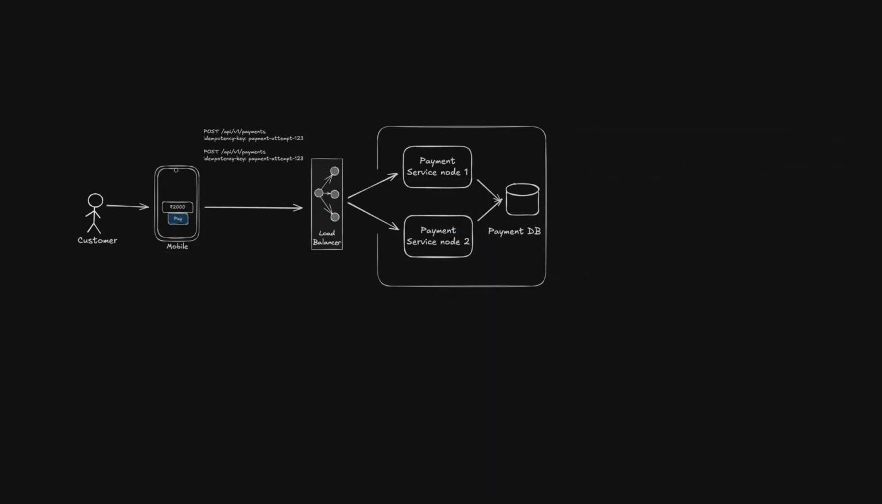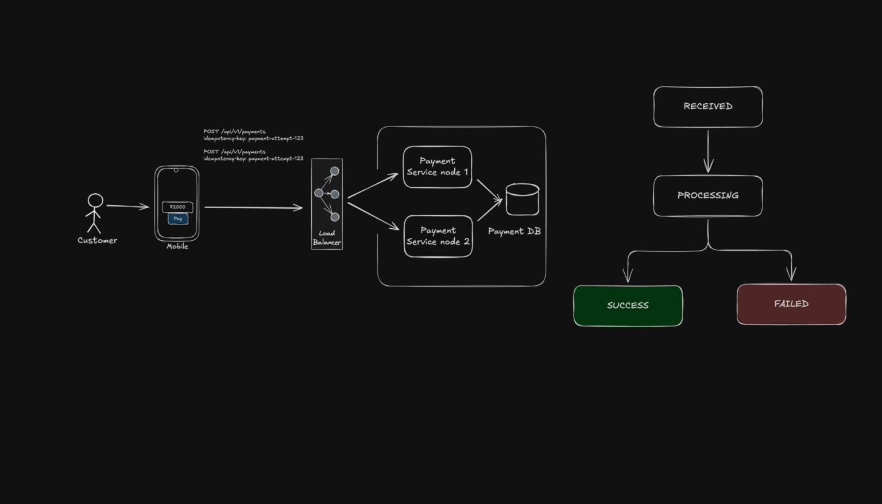The payment record moves through a predefined workflow through explicit states. For example, when we receive an API request, the payment record's state is received. Then it gets updated to processing when the external payment provider is called. And finally, it gets updated to succeeded or failed.